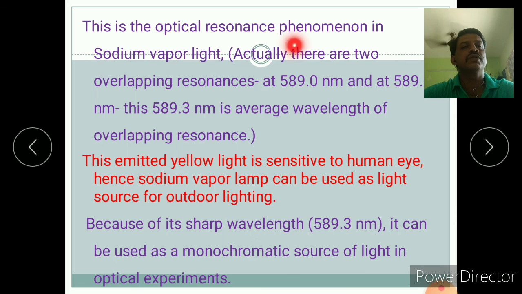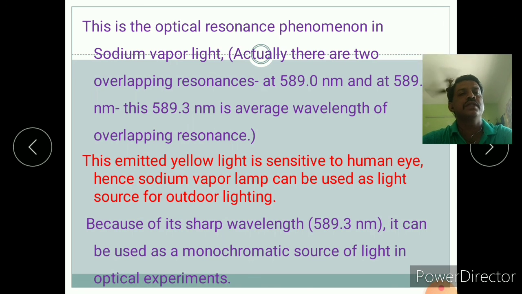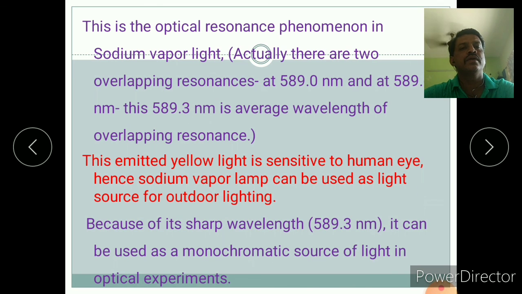In the optical resonance phenomenon in sodium vapor light, there are actually two overlapping resonances at 589 nanometer and 589.6 nanometer. This 589.3 nanometer is the average wavelength of the overlapping resonances. This emitted yellow light is sensitive to the human eye, hence the sodium vapor lamp can be used as a light source for outdoor lighting. Because of the sharp wavelength 589.3 nanometer, it can be used as a monochromatic source of light in optical experiments.